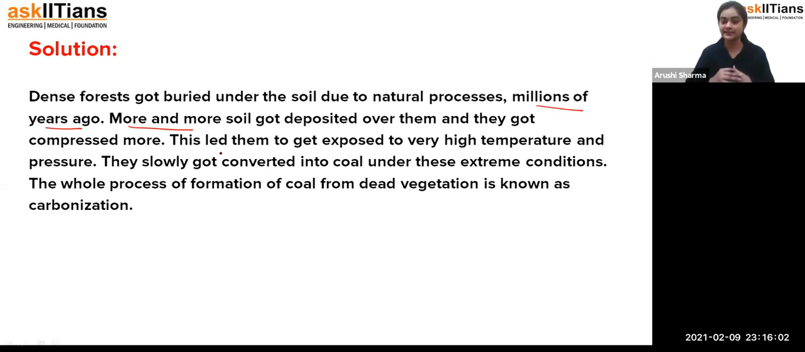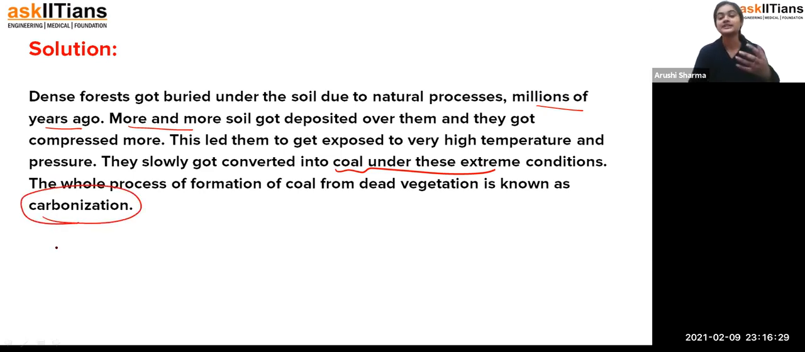they got compressed. So due to the increase in temperature and pressure, those vegetation slowly got converted into coal under these extreme conditions, and that's how, students, we are getting coal from the dead vegetation. And this process, in which the dead vegetation is converted into coal under extreme temperature and pressure, is called the carbonization process.